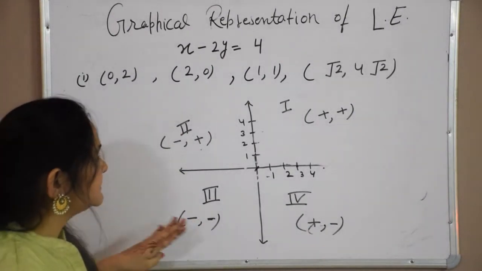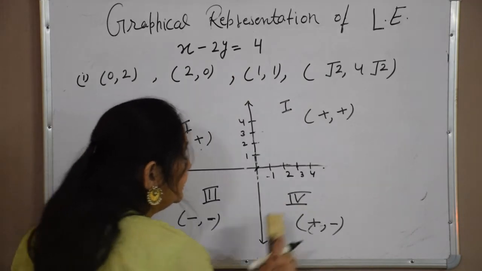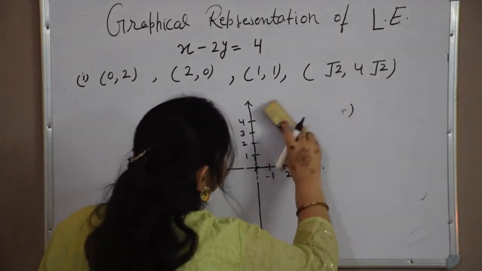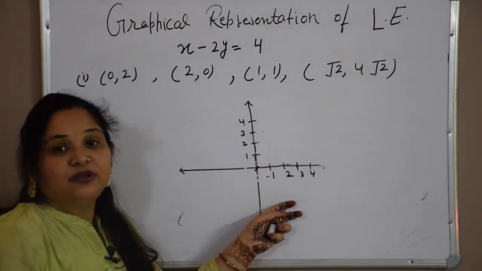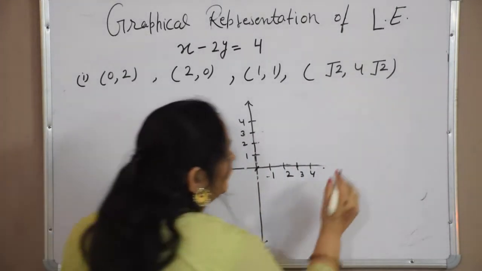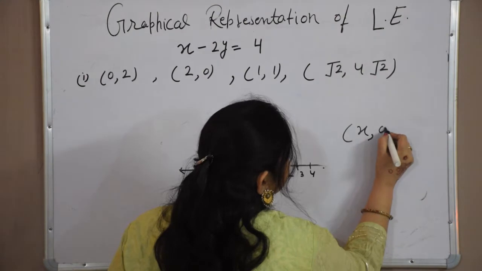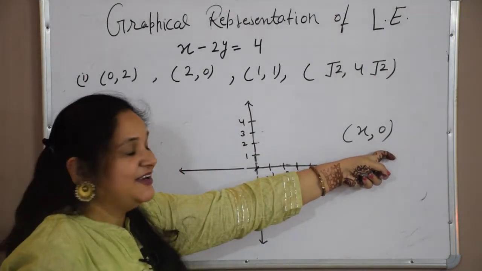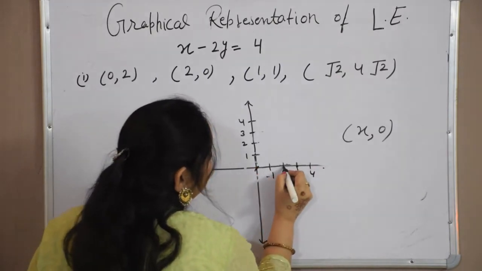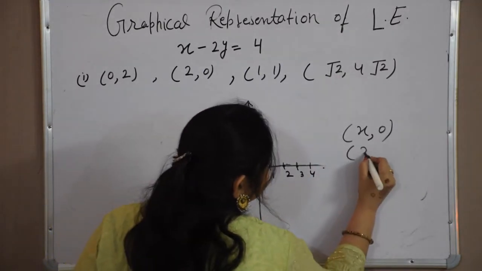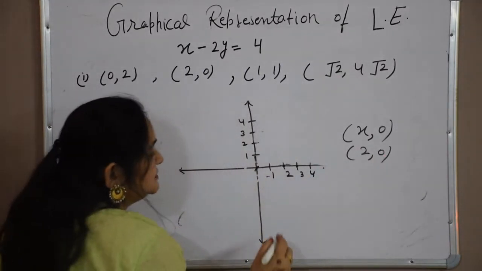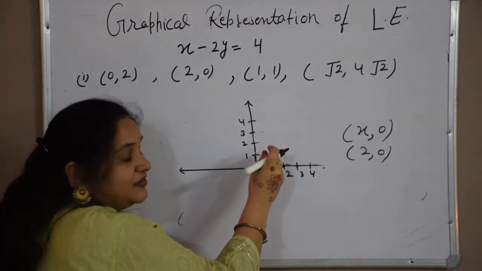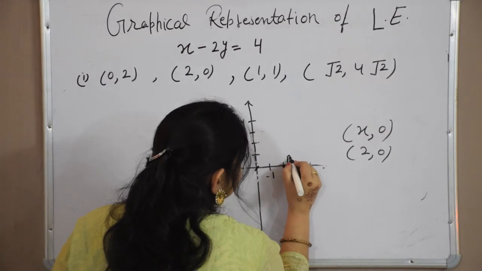This we already discussed, and one very crucial and important result is that any point on the x-axis will be of the form x comma 0. Here there is no ordinate, there is no y coordinate. Suppose I have to represent 2, 0, it will be here, it will not move upwards, so this is the position of the point.